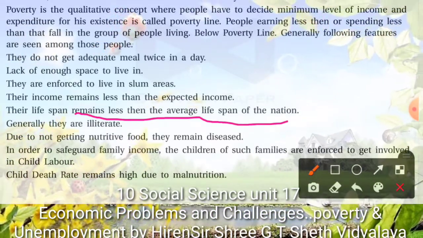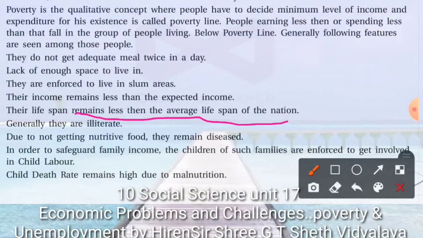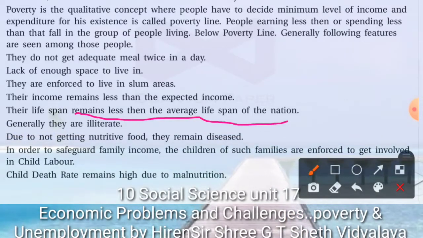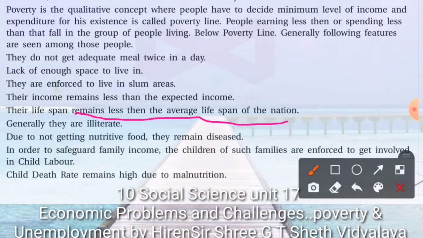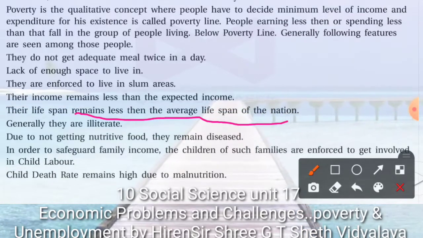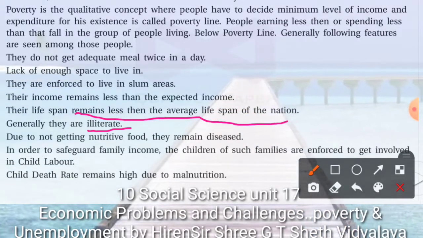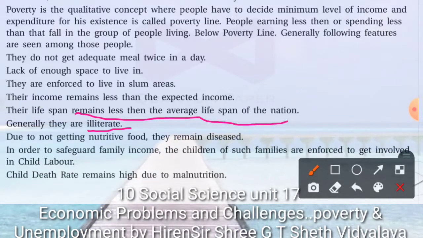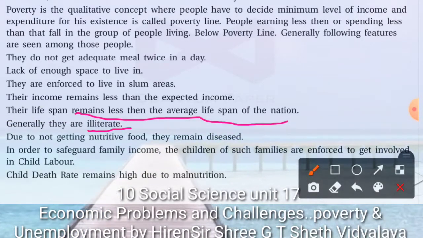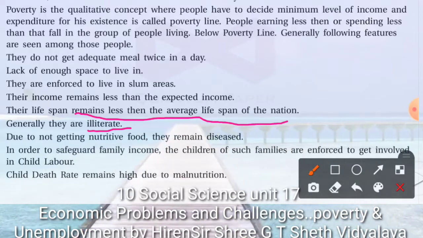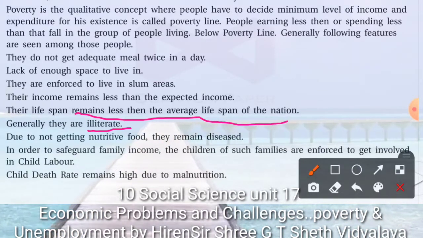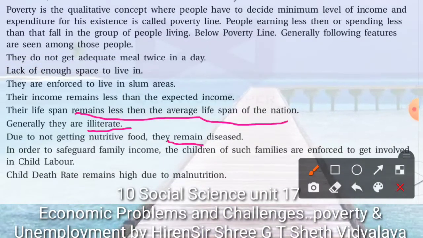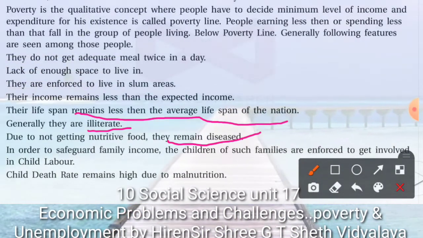And second, they are not living in a hygienic environment. All this will affect their lifespan, and such people are generally illiterate, because poor people can't afford food. How can they afford education? So they will be victims of many diseases